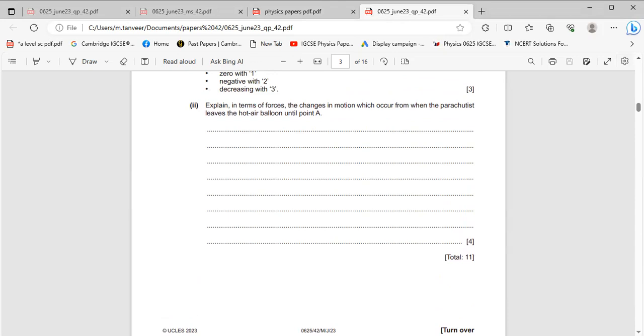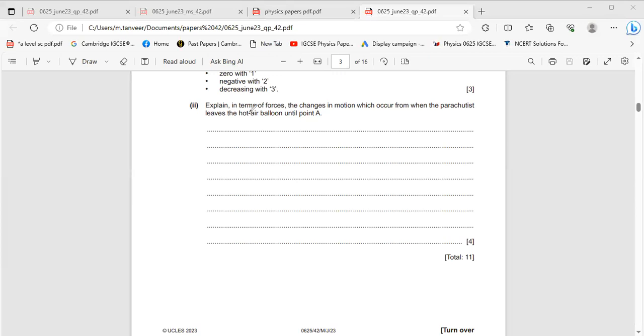You have to write all the forces which are acting on the parachutist. The change in motion which occurs from when the parachutist leaves the hot balloon until point A. You have to explain all the forces which are acting on it till the parachute opens.